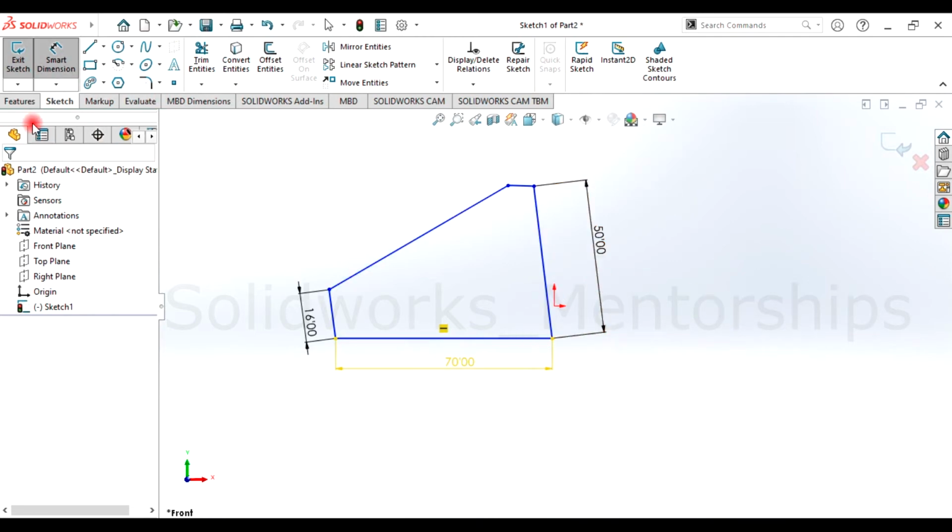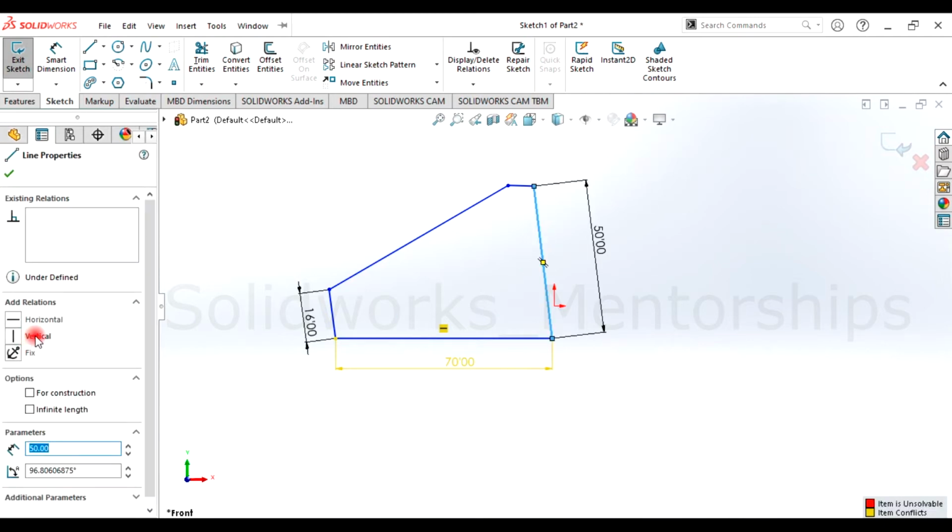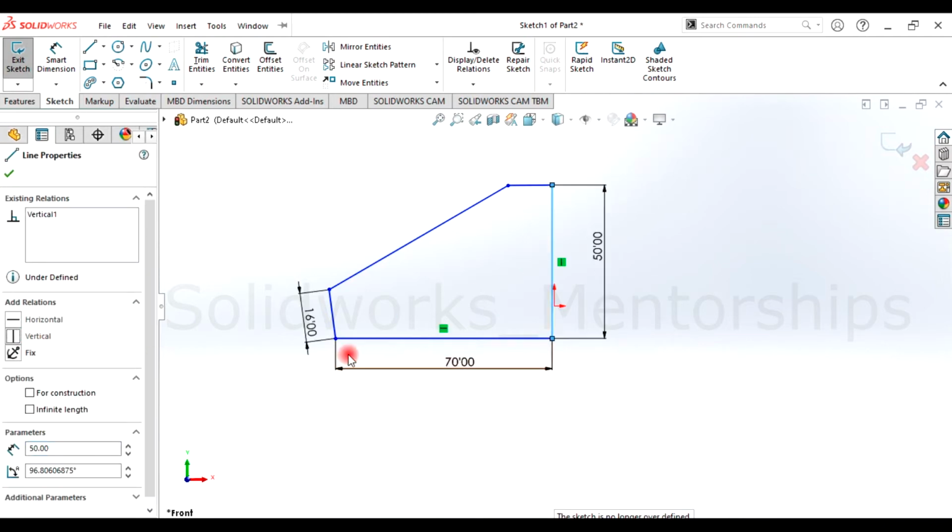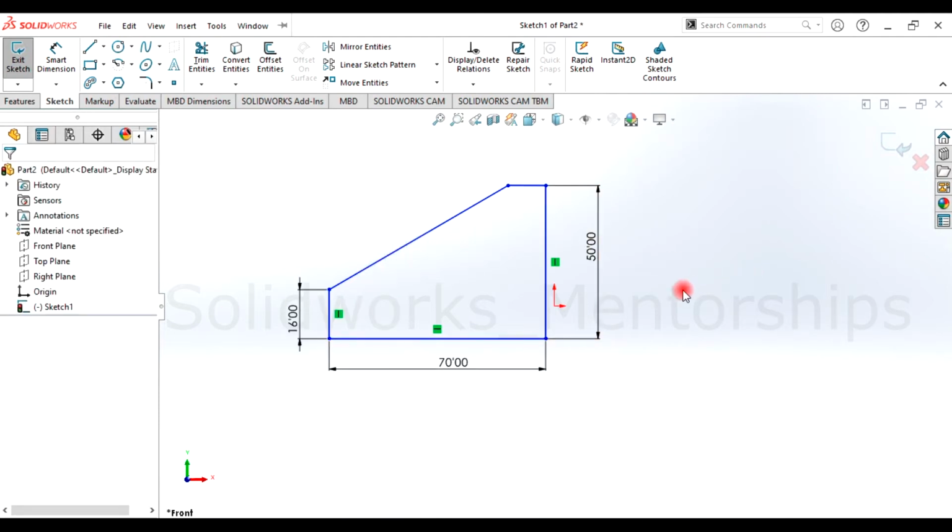So I'm gonna also choose this one, remove this one, come here first, vertical. Yeah, see, this will give this one also another vertical. Okay, see, that's a lot of work. Actually, it's very easy. I will show you another way to draw this.